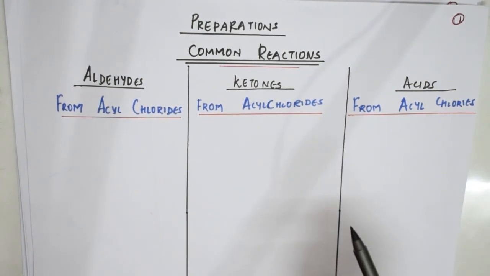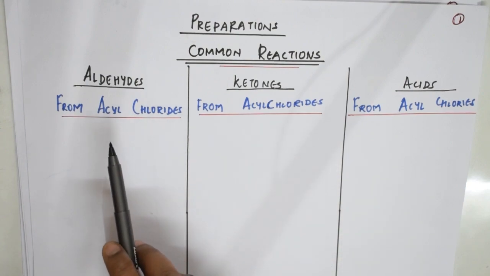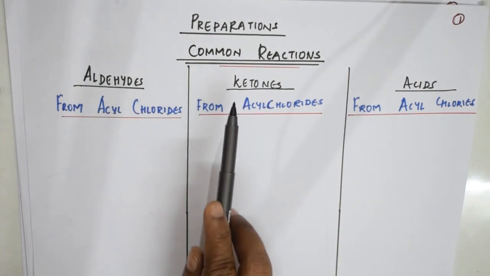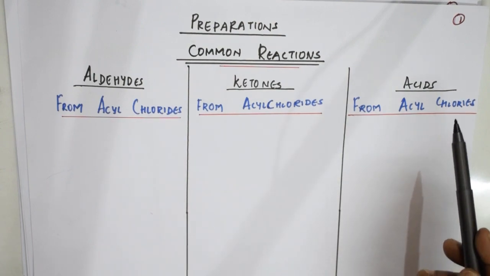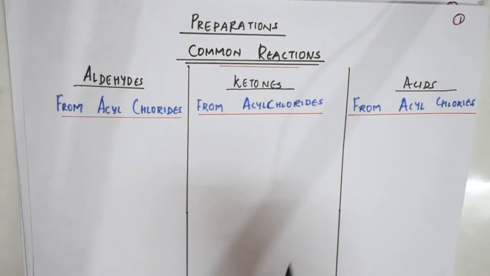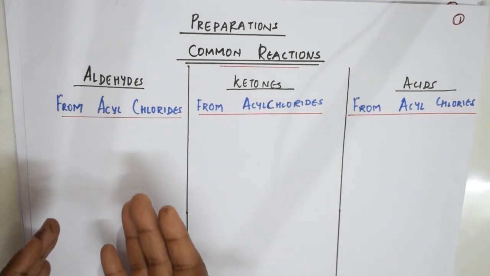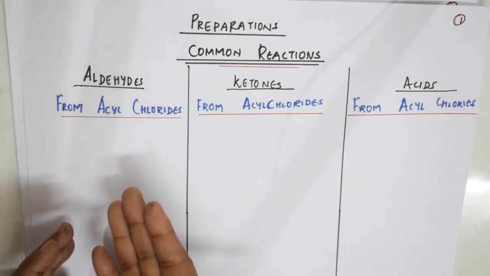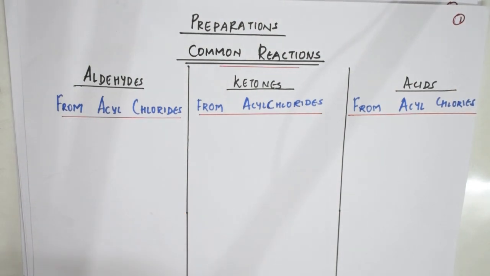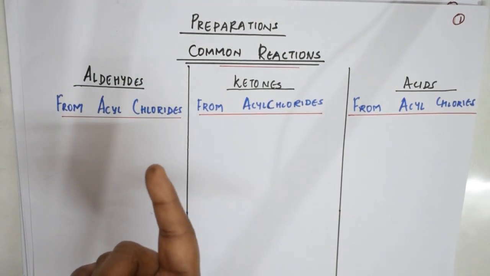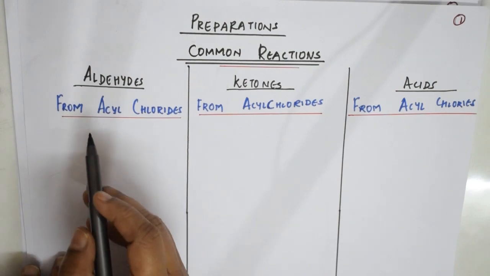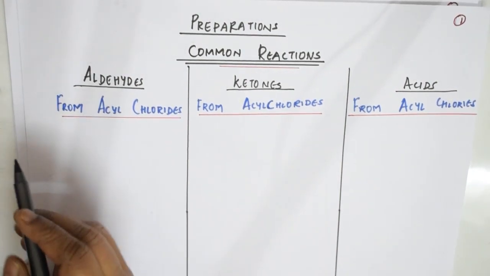So what did I give in the tabular column? I said we can prepare aldehydes from acyl chlorides, ketones from acyl chlorides, as well as acids from acyl chlorides. Correct? Yes. Now what actually are acyl chlorides? Let us see. Here one more thing is we can also prepare the aromatic aldehydes, that is like benzaldehyde, right? So for benzaldehyde you will be taking benzoyl chloride. Let's see. So here acyl halides, I'm going to prepare aromatic aldehyde.